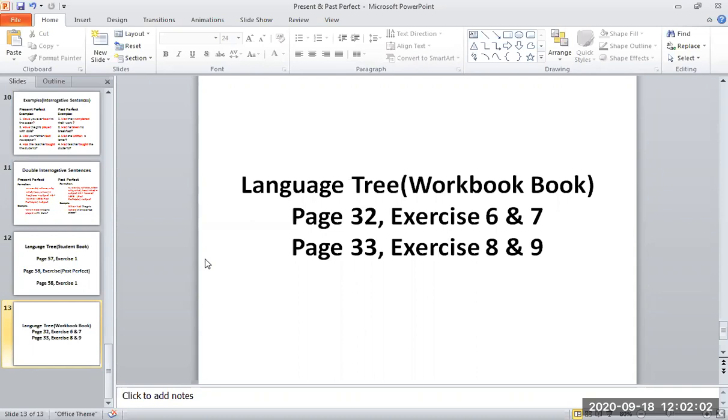Sentence number 4. He put his umbrella up. It started to rain. Now you have to write it again.